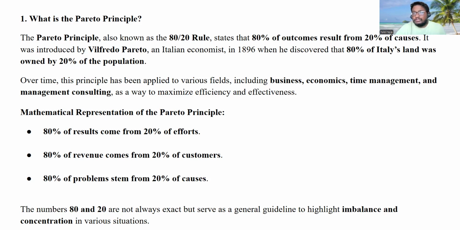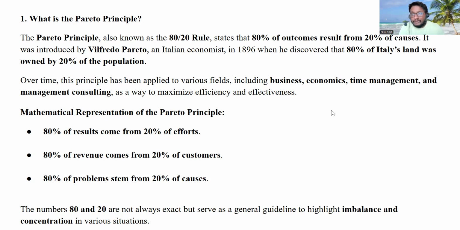Let's assume the total score of India is 280, 290. But only three batsmen, Virat Kohli, Rohit Sharma, and KL Rahul, have contributed 80% of the runs. So 20% of the batsmen have generated 80% of the runs of the total score. That is nothing but the Pareto principle. 20% of the efforts cause 80% of the results.